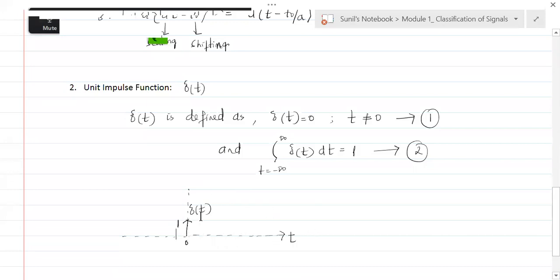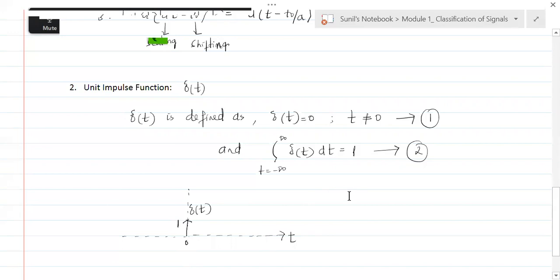That means delta of t is a signal which exists only at t equal to 0. But what is it at t equal to 0? It shows an arrow here. Okay, so that is why they are not telling what it is at t equal to 0. It is an unbounded signal at t equal to 0.